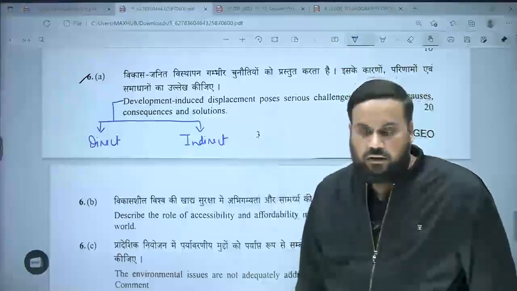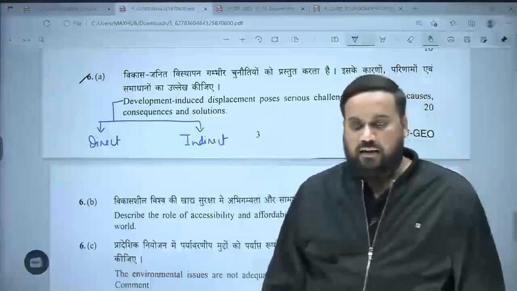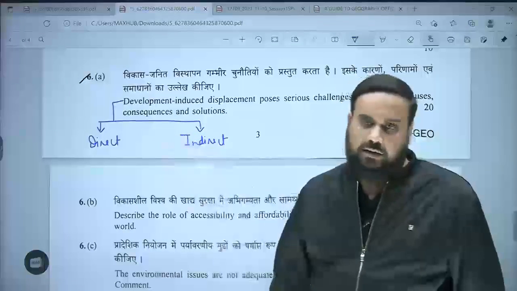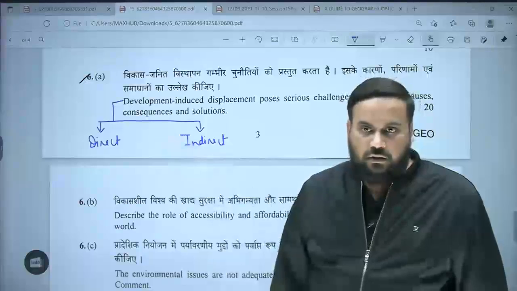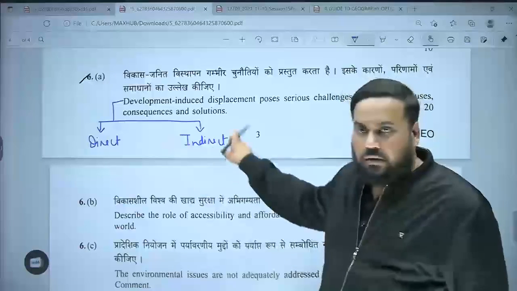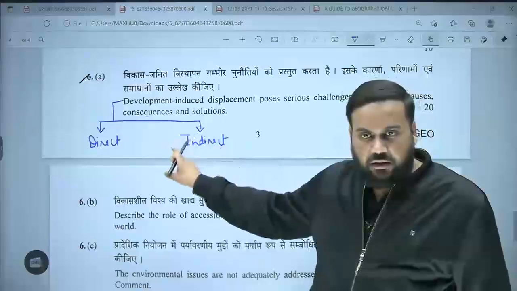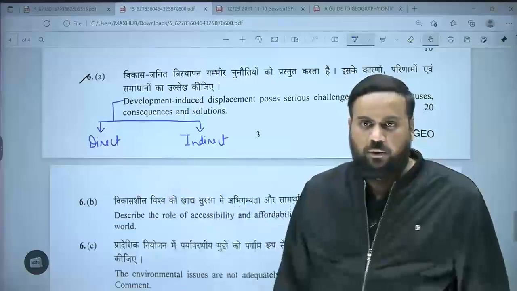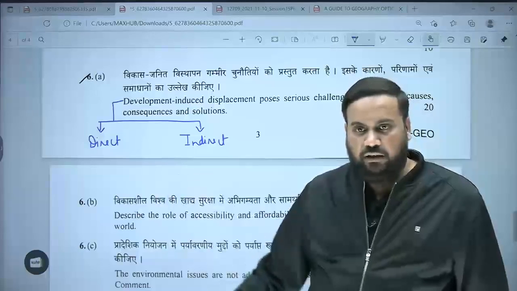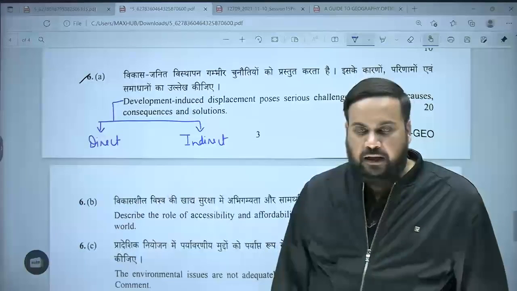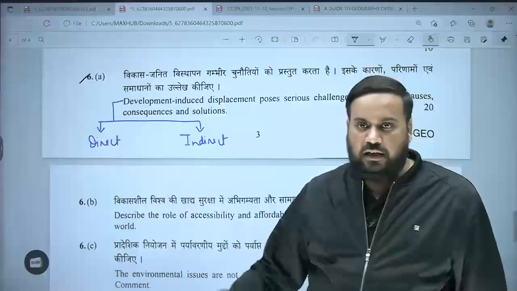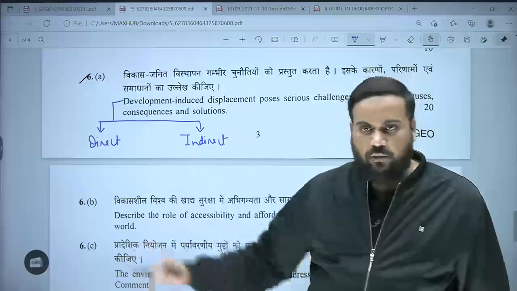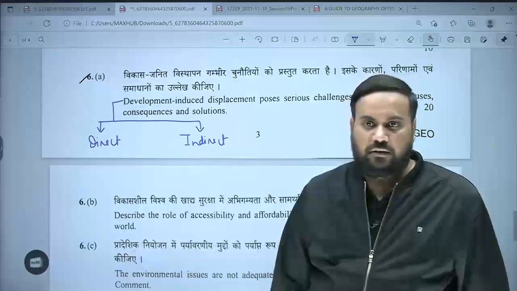When you are constructing multi-purpose projects and so on, do they lead to direct displacement of the people? Yes, they do. Is development even leading to indirect displacement today? Take the case of global warming. Is it a development induced phenomenon? Has IPCC proved that it is human induced? Is global warming causing displacement? Yes.